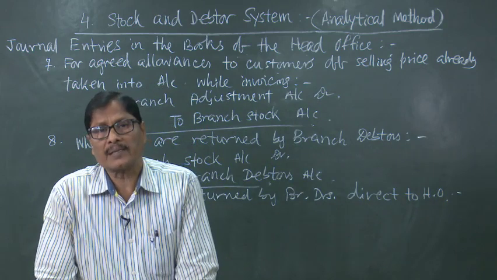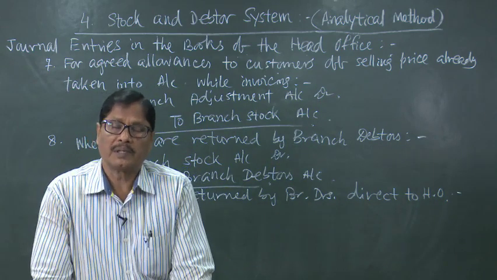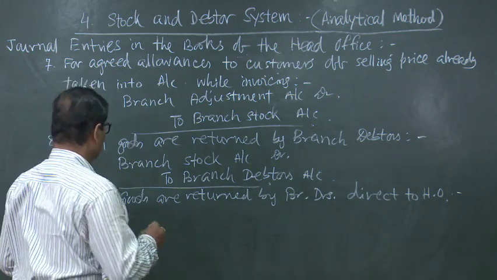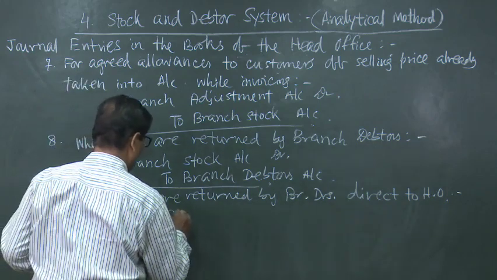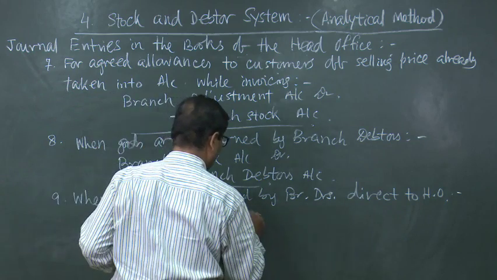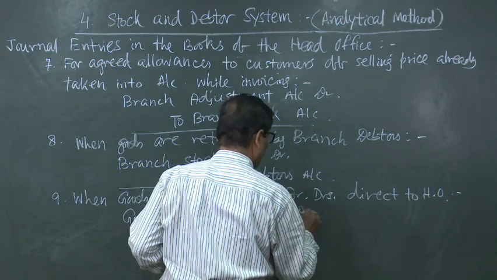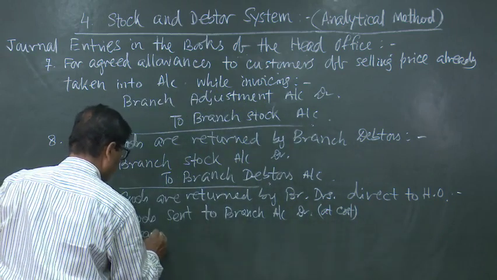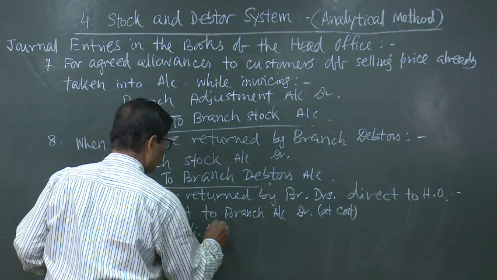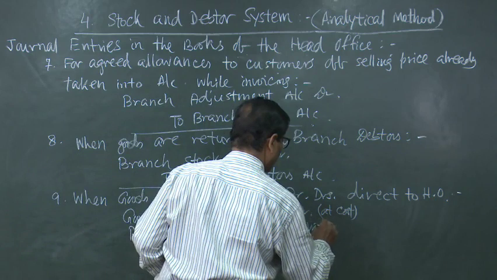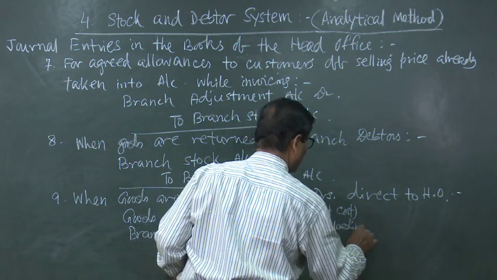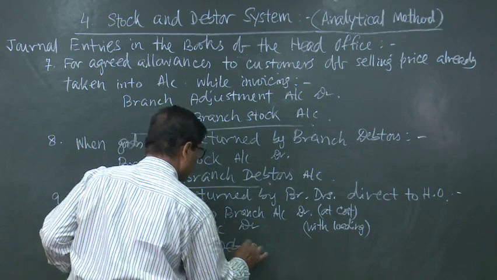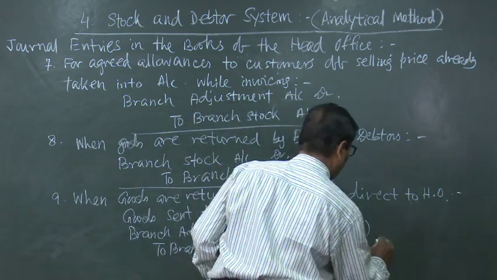So, when goods are returned by the branch debtors direct to the head office, that loading will have to be calculated and taken care of, and the entry will be goods sent to branch account will be debited at cost, branch adjustment account debited with loading to branch debtors account. With the invoice price.